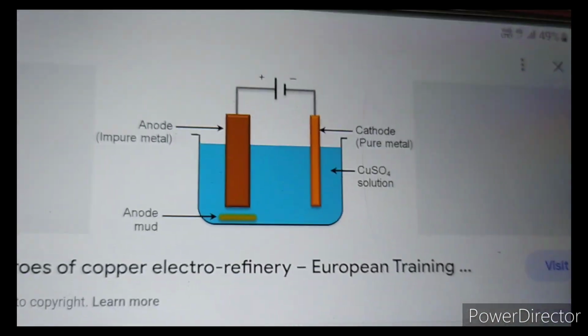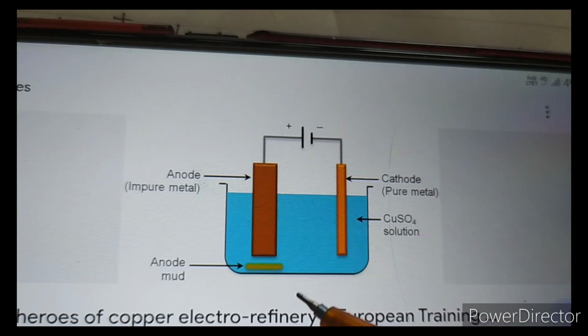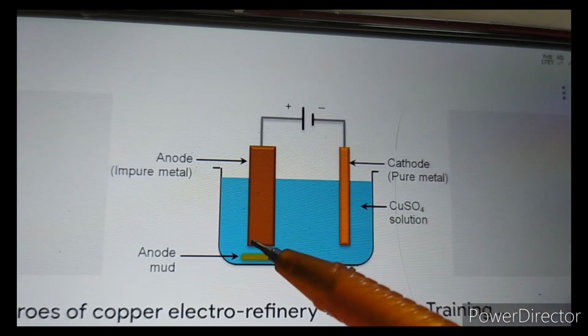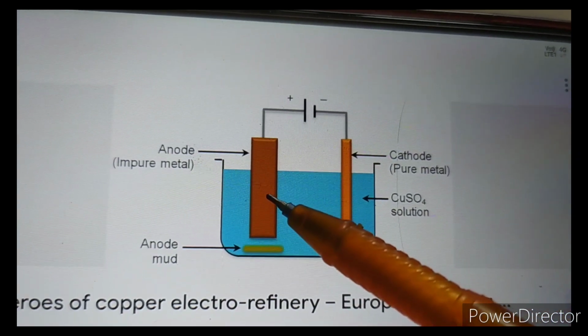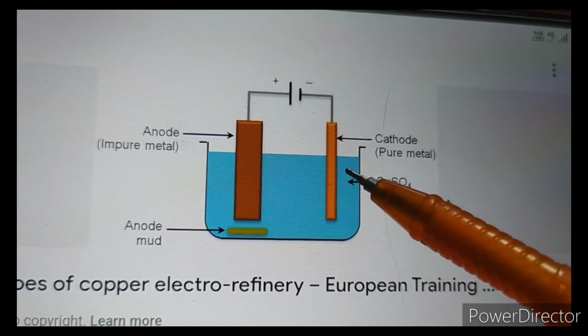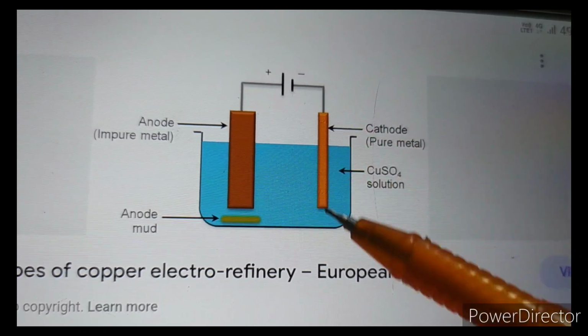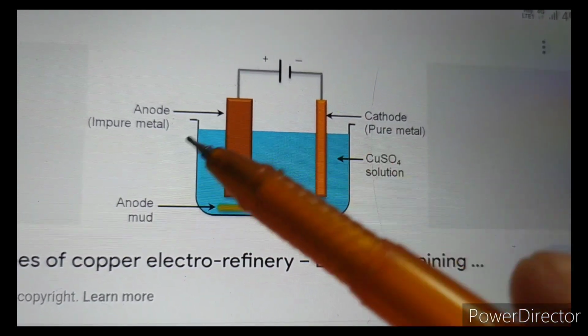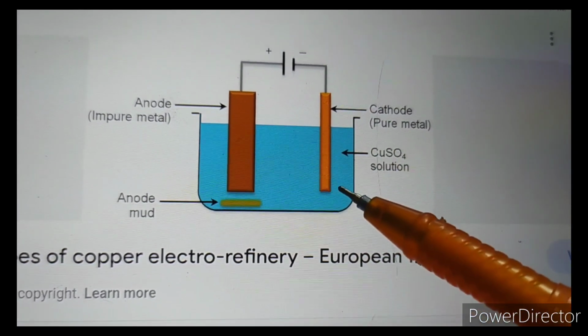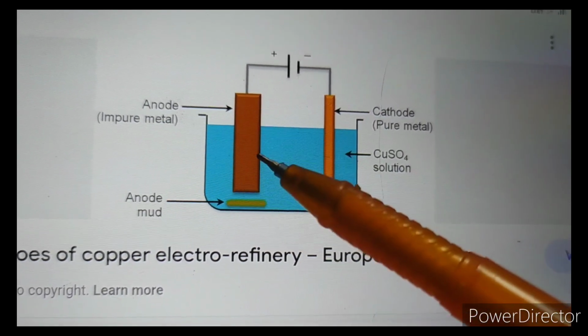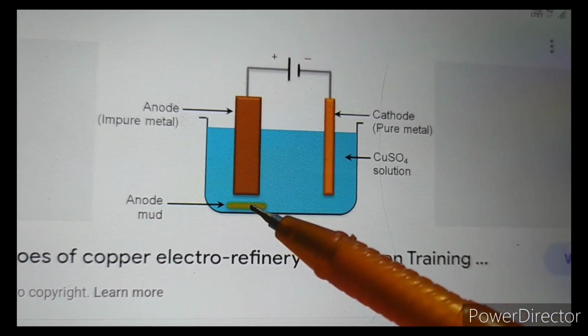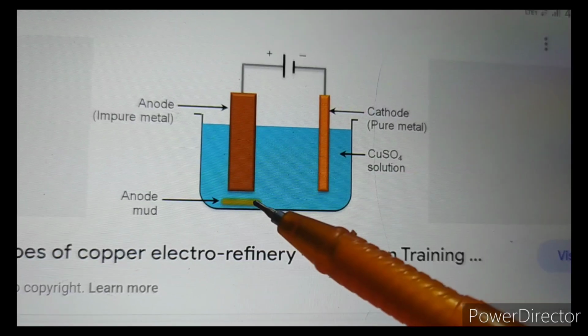You can see here, this is the diagram of electrorefining of copper, in which a vessel has been taken, a voltmeter, in which the anode is made up of impure copper metal, and a thin bar of pure copper is made the cathode, and aqueous acidified copper sulfate solution is taken as electrolyte, and anode impurities collect at the bottom of the anode in the form of anode mud.